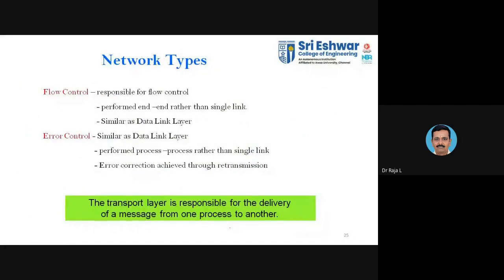Then, as I told, you have the flow and error control mechanism. As we discussed in layer 2, we have flow control and error control. It is similar to that of the data link layer. Whatever we have discussed in layer 2, we just follow that. The transport layer is responsible for the delivery of a message from one process to another.